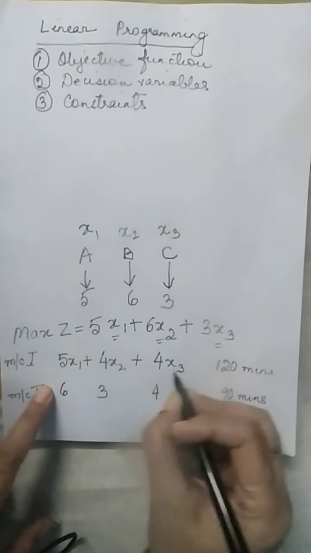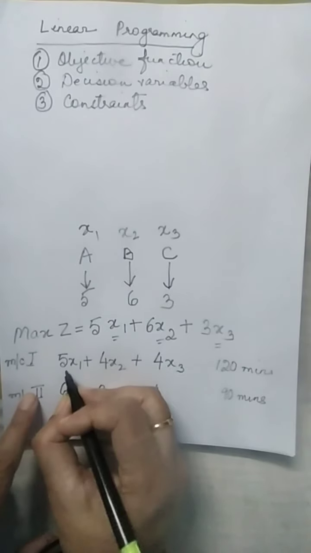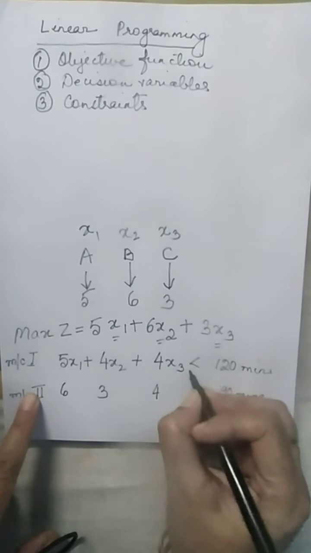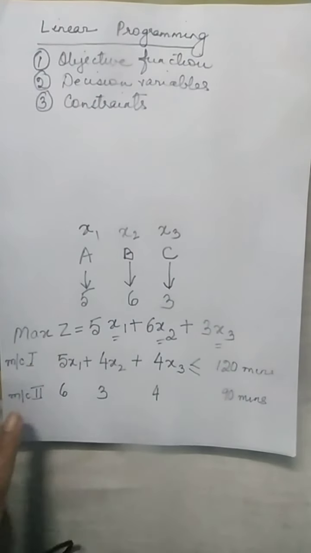So this entire time taken up by products A, B and C should be less than or equal to 120 minutes. This is my machine 1 constraint. Okay.